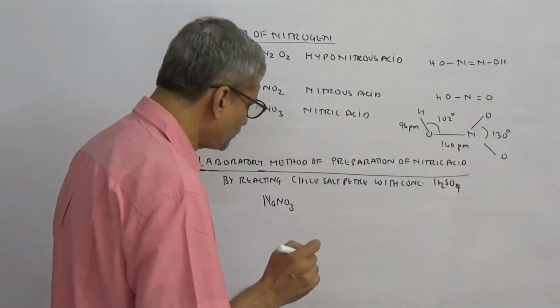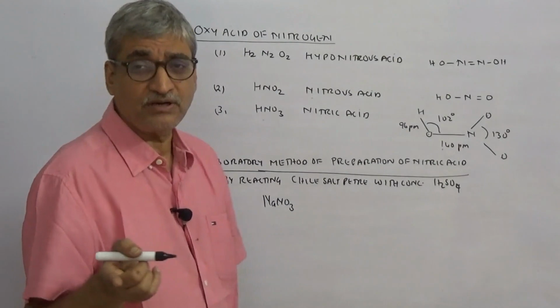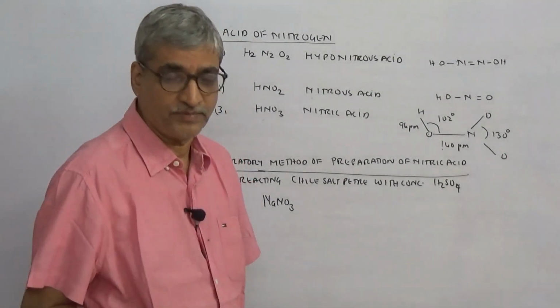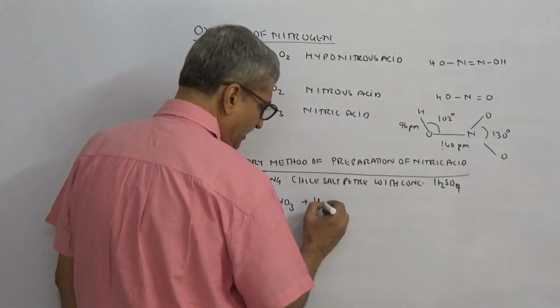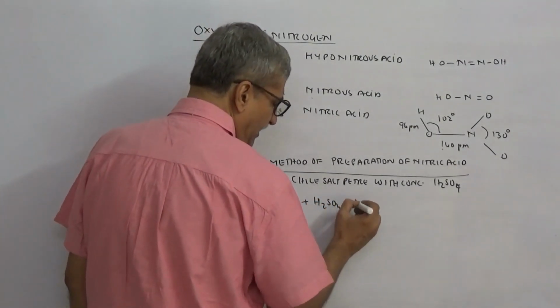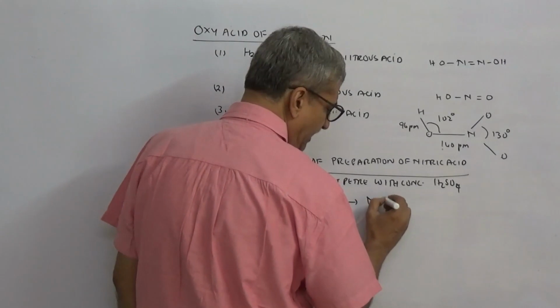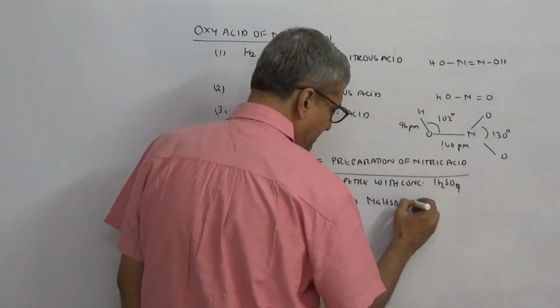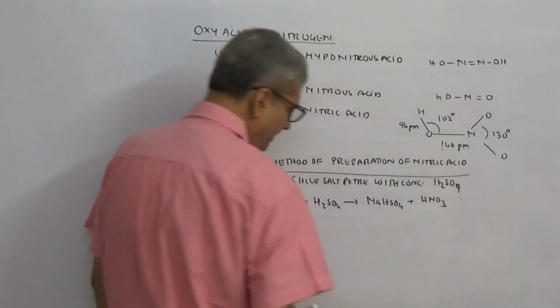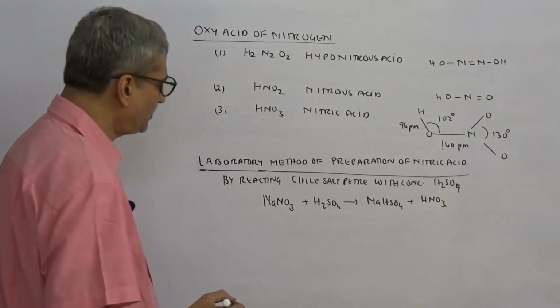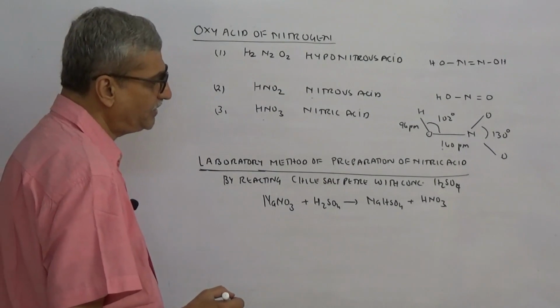Chili saltpeter is sodium nitrate, because Indian saltpeter is potassium nitrate, it is hygroscopic. So sodium nitrate reacts with H2SO4 and forms NaHSO4, sodium bisulfate, and gives you HNO3. So this is the simplest laboratory method of preparation of nitric acid.